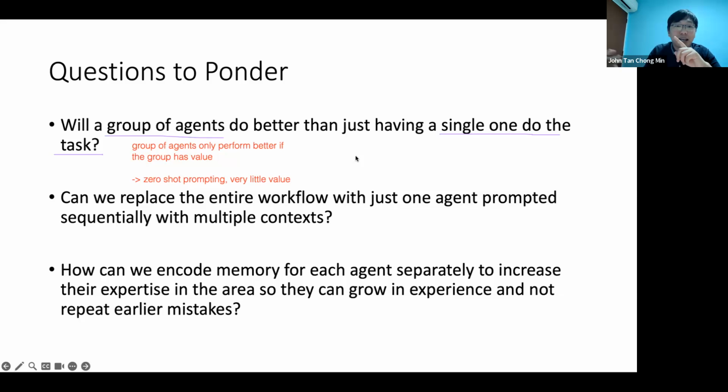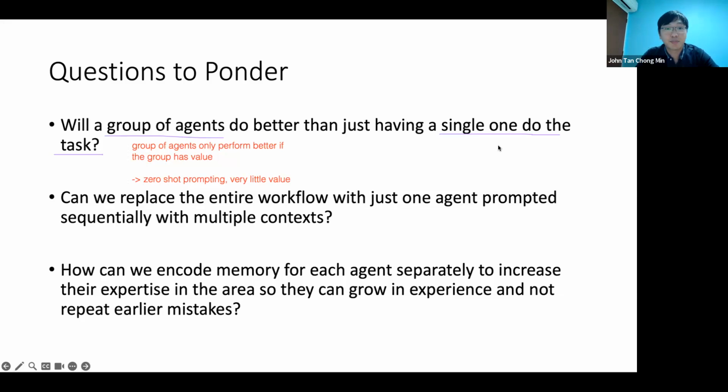Doing chain of thought prompting for one agent is like mimicking multiple roles, because all the agents are the same agent, you see. So I don't think a group of agents is necessary in ChatDev's case, because all the agents are the same kind, with the same kind of tools. In fact, they have no tools. I mean, the same kind of memory. So I don't think it's really needed.